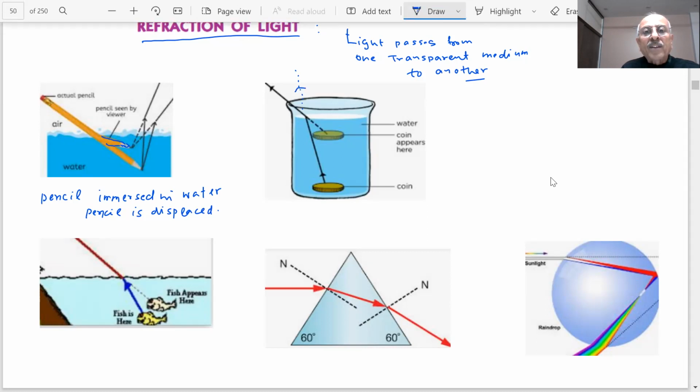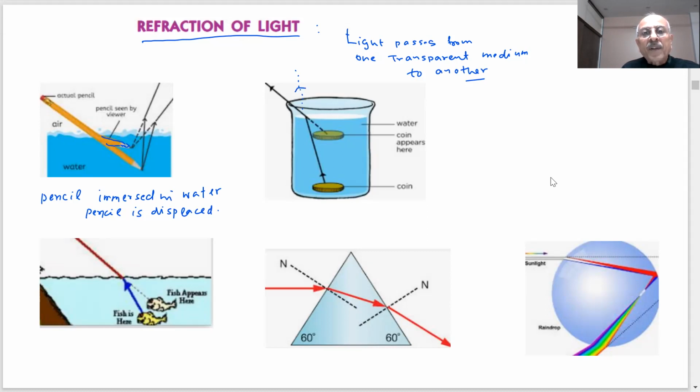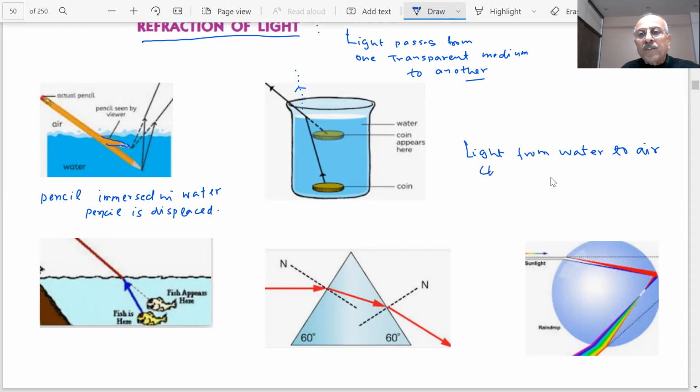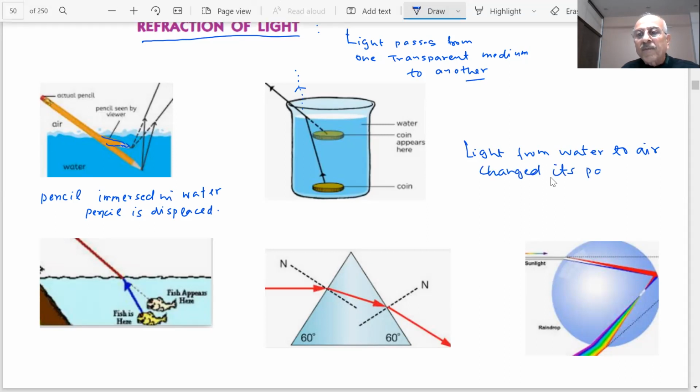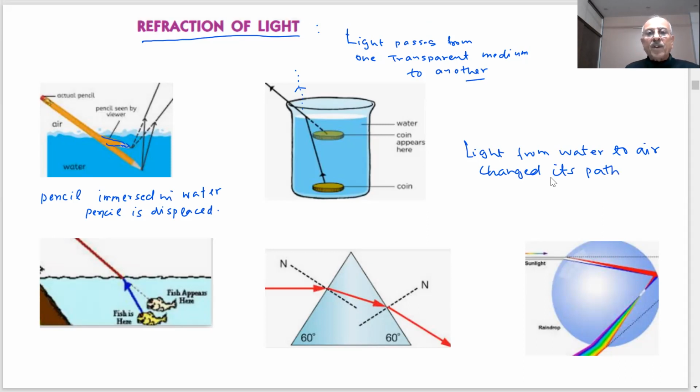It is not traveling like this, but it has changed its path. The light, when going from water to air, has changed its path. Therefore, the coin is appearing displaced.